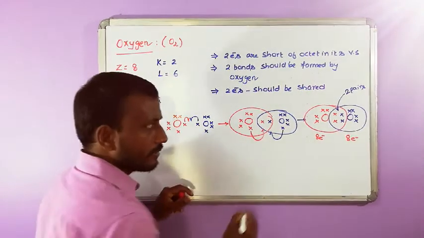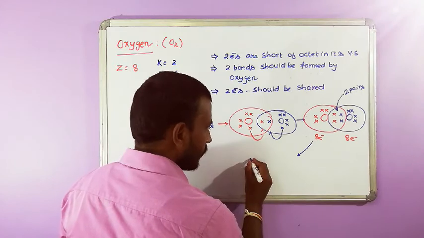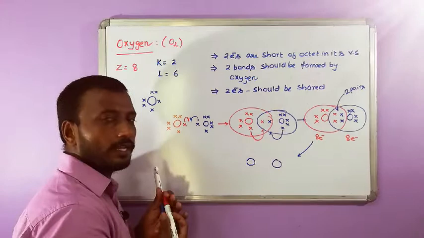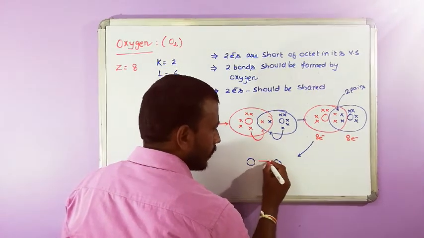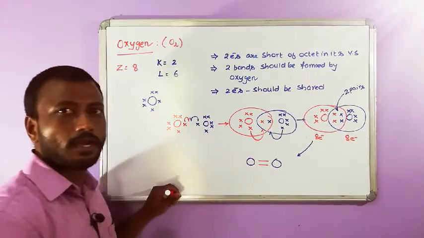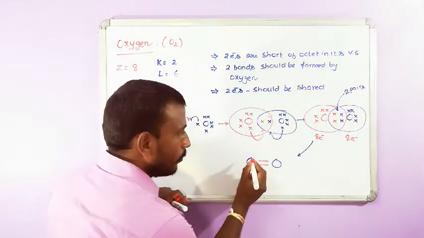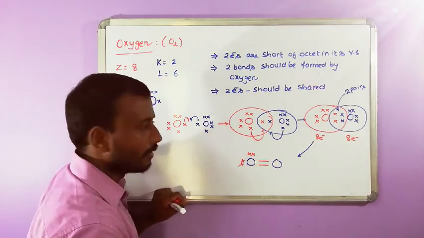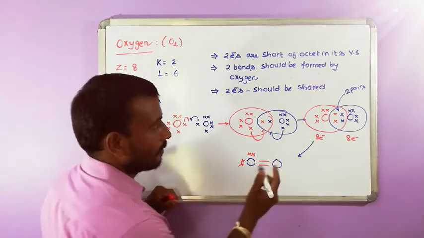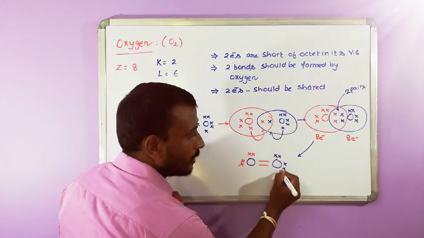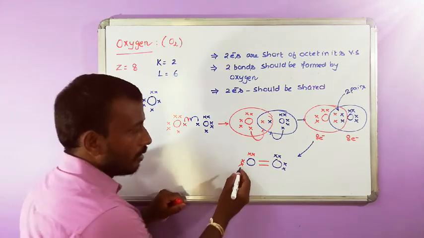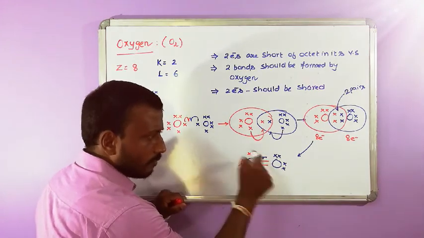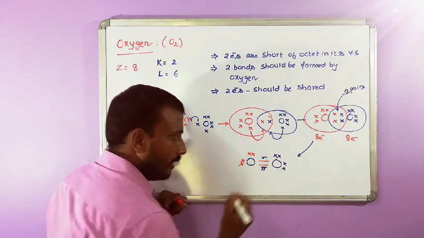When 2 pairs of electrons are shared between any 2 atoms, that bond is called a double covalent bond or simply a double bond. On this oxygen there are 2 unshared pairs of electrons, and on this oxygen also 2. So 2 lone pairs on this oxygen, 2 lone pairs on this oxygen. Among these 2 bonds, one bond is a sigma bond, the other is a pi bond.